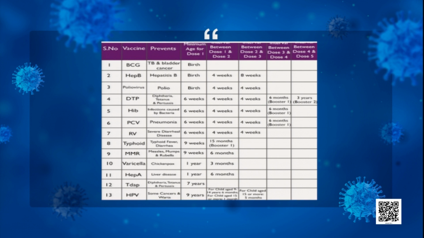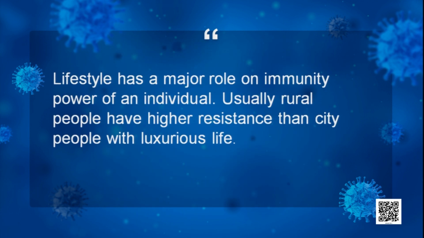So now you see, lifestyle has a major role in the immunity power of an individual. Usually rural people have higher resistance than city people with a luxurious life. As I told you in the beginning of this chapter, a luxurious life without exercise, without hard work, makes your immune system weak. Got it? So the city people, having a luxurious life, don't have a very strong immune system. So you have to work hard, take a balanced diet, go for exercise, and get sound sleep. All these are very important in your lifestyle.